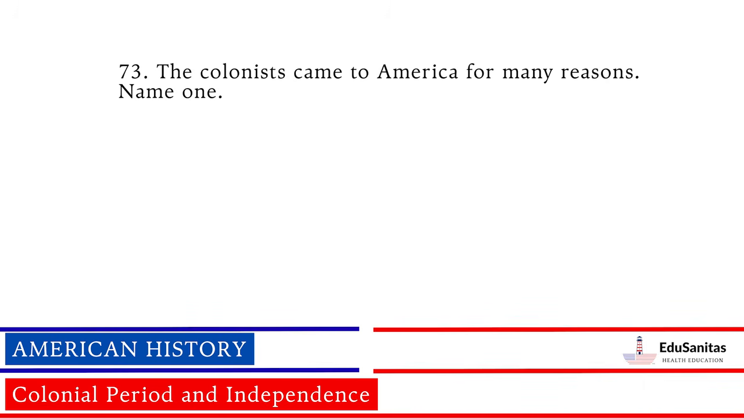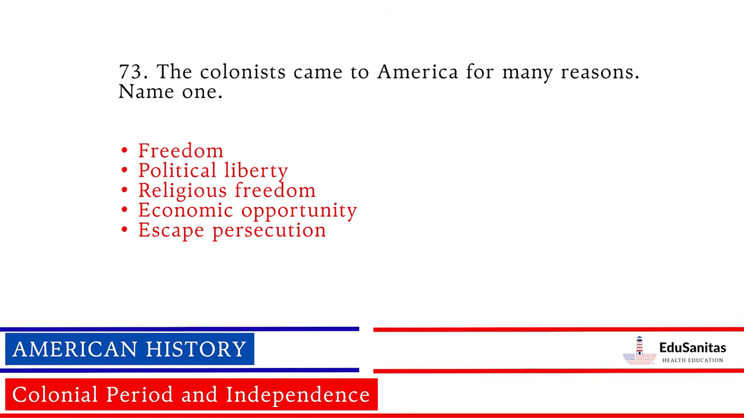The colonists came to America for many reasons. Name 1. Freedom, political liberty, religious freedom, economic opportunity, escape persecution.